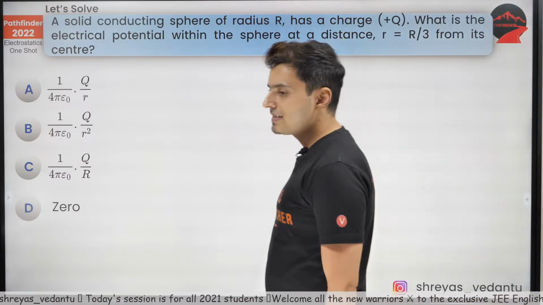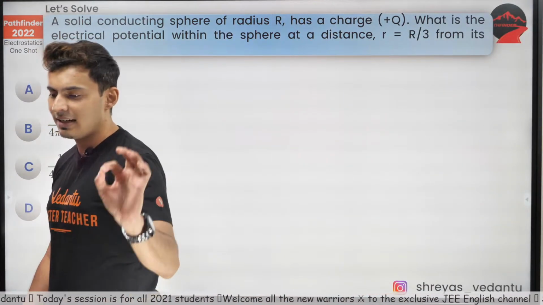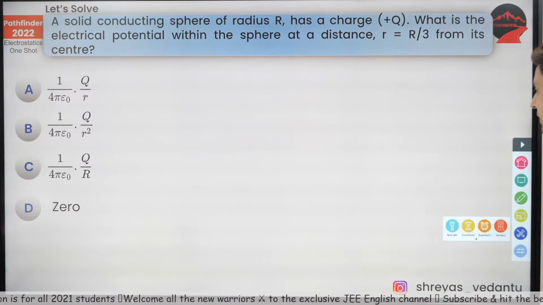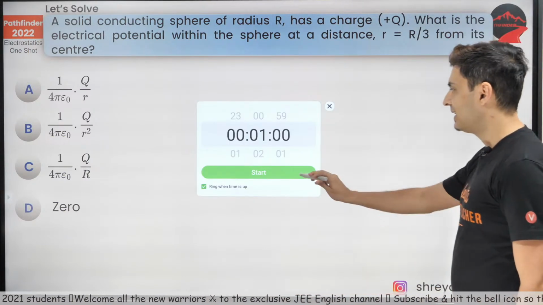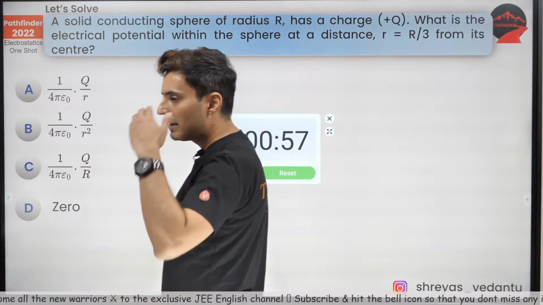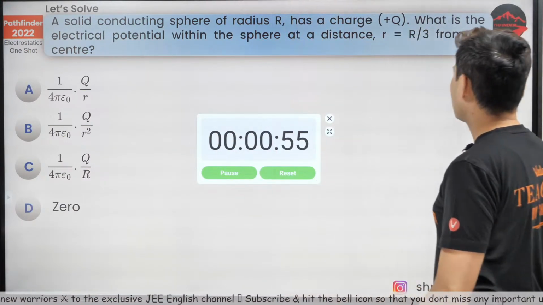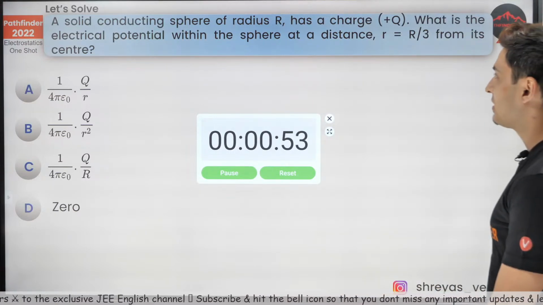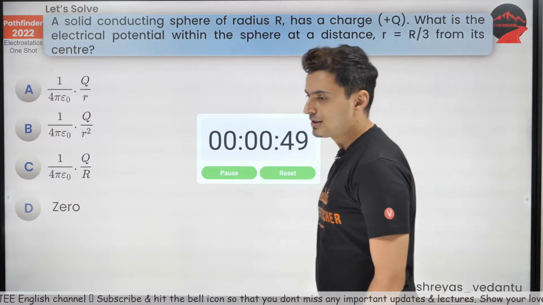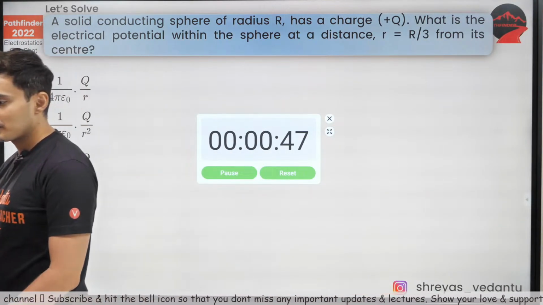Okay, this one is easy. You should be able to do it within 10 to 20 seconds, but still I'll give you a timer if you guys are interested in the timer. Let's see how many of you can do this within 1 minute. A solid conducting sphere of radius r has charge plus q. What is the electric potential within the sphere at a distance r is equal to r by 3 from its center? Very interesting question. Come on my warriors, figure this out quickly.